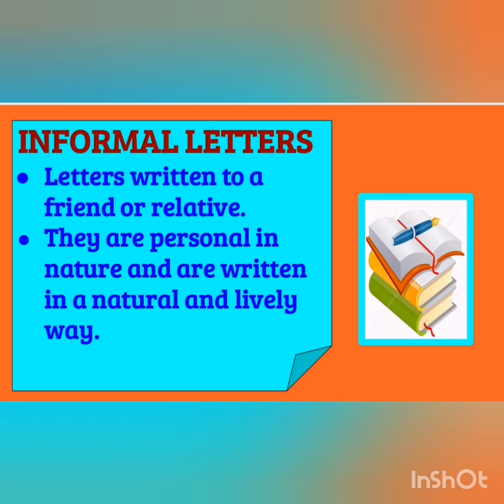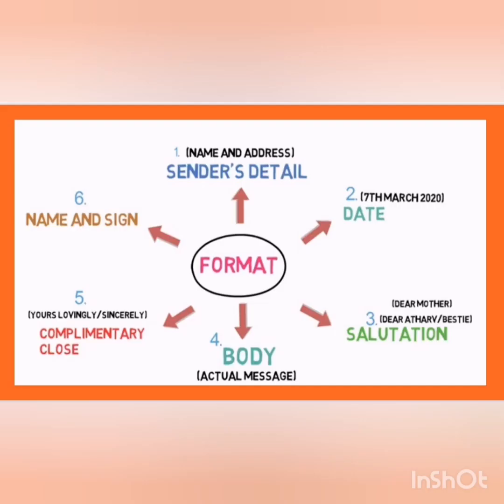Understood? And it's a very normal casual type of communication we use in informal letters. Now in informal letters there are 6 parts. The first part is the sender's details, meaning the person who is sending or writing the letter, that name and address we will put. After that we will leave one line and we will put the date. After that again we'll leave one line, then there will be a salutation.